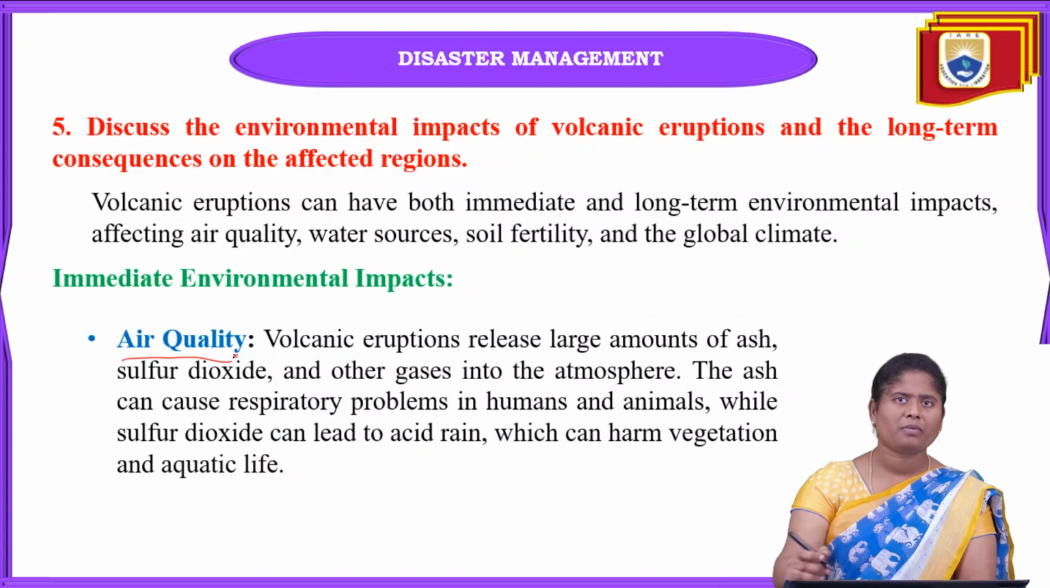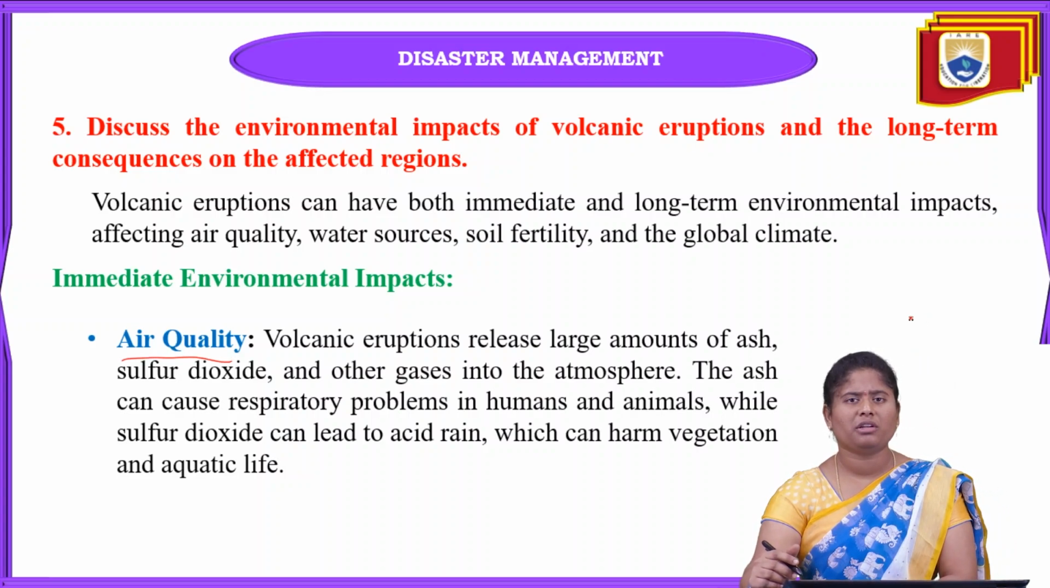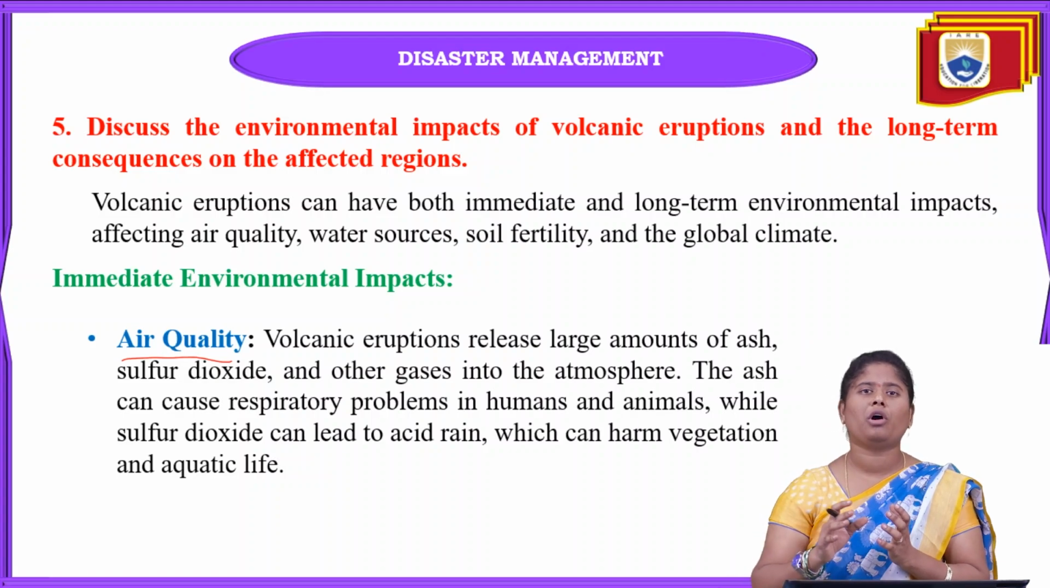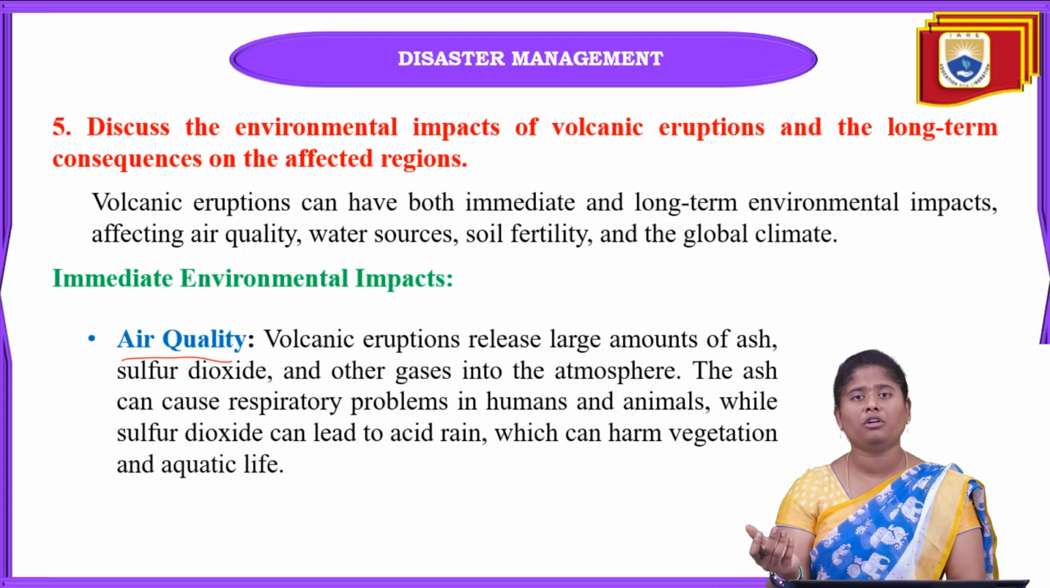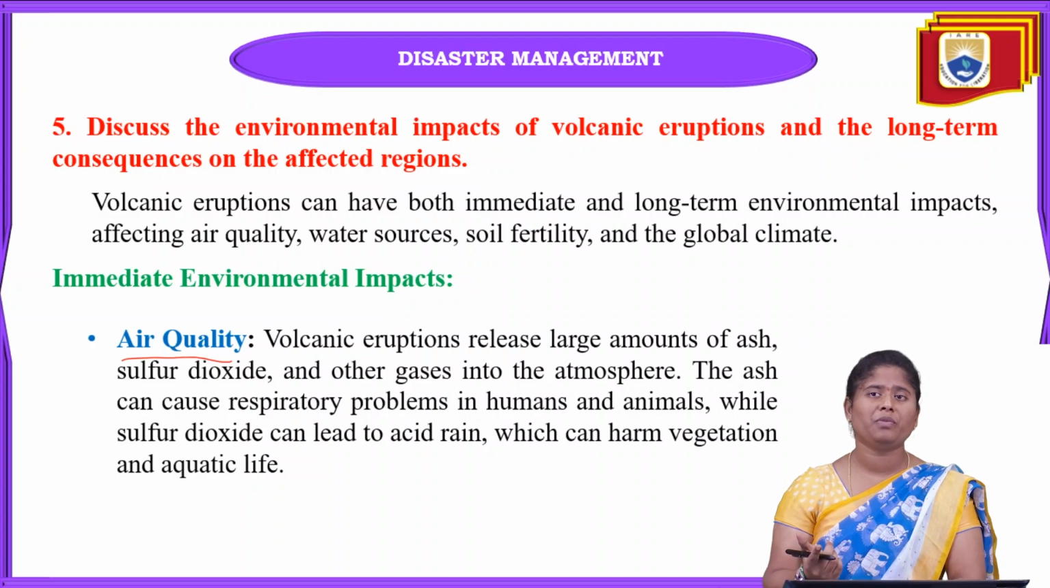Some of the environmental impacts we can see after the immediate action of the volcanic eruption is air quality. After the volcanic eruption it will release a very large amount of volcanic ash, sulfur dioxide, and other gases like carbon dioxide into the atmosphere. When this volcanic ash or toxic gases come from the eruption, they go directly into the atmosphere. Because of this it will also cause respiratory problems in both humans and animals, and many may get lung infections.